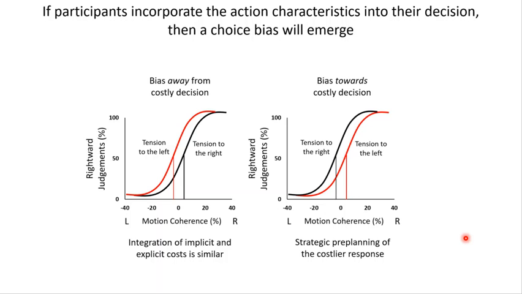Here, pre-planning one response may prime the visual system such that if a right response was pre-planned, the visual system may be primed to see rightward motion. This will lead to a bias towards the costlier decision, as less rightward coherence will be needed to make a rightward decision when the right response has a high cost.